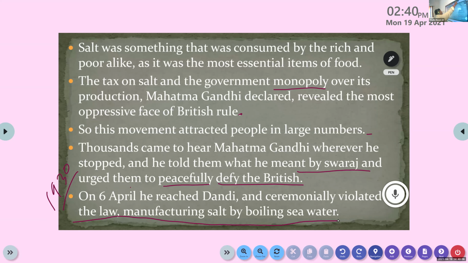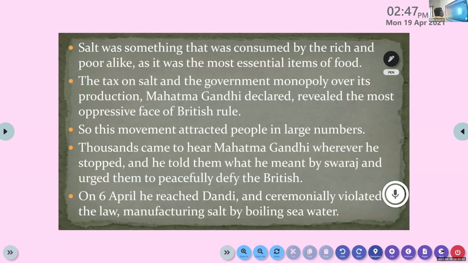Very clear? So this is about the Salt March.